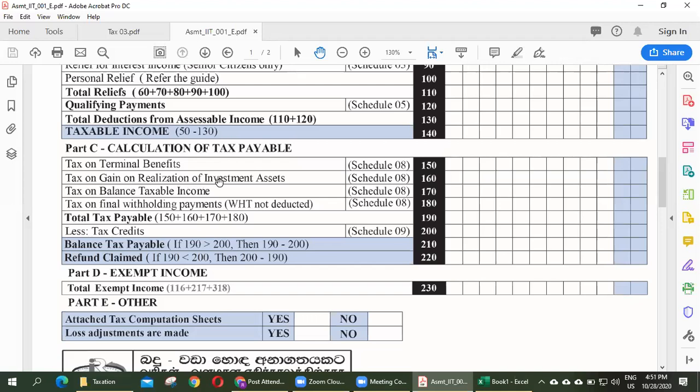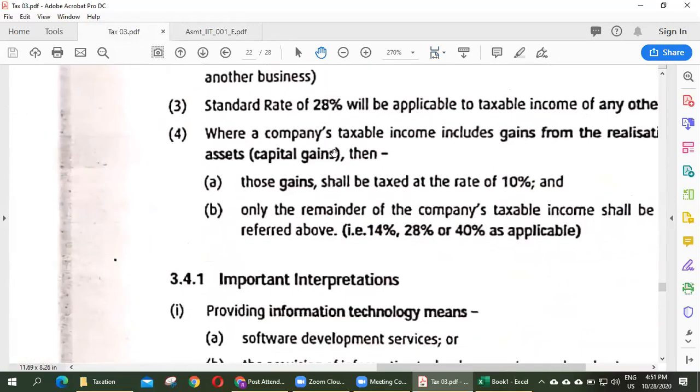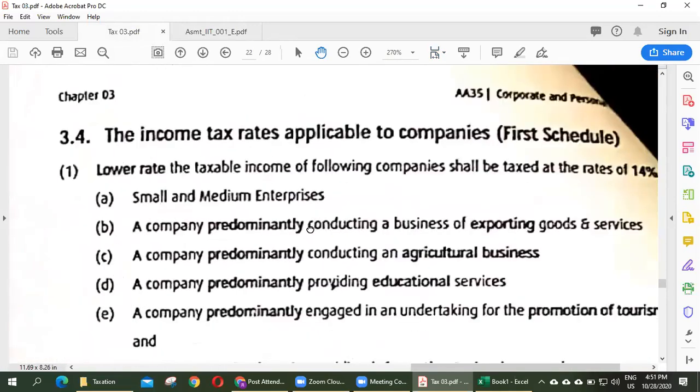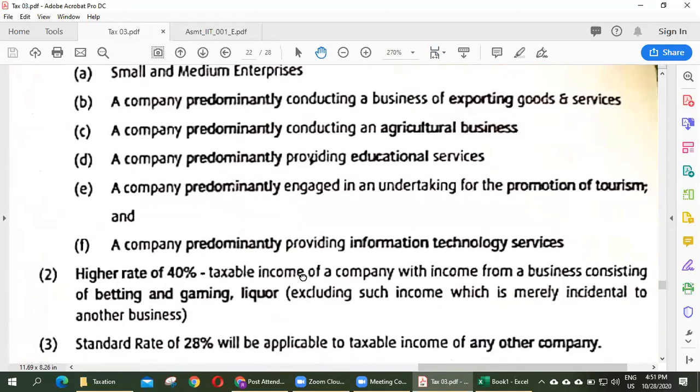And tax on the balance taxable income is progressive: 4%, 8%, 12%, 16%, 20%, up to 24%. And we'll discuss final withholding tax. And income tax applicable to companies is not relevant to our syllabus.